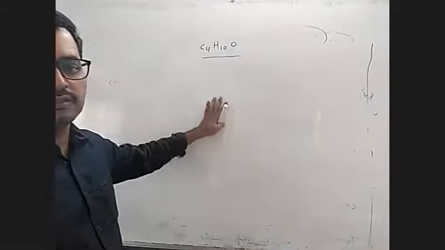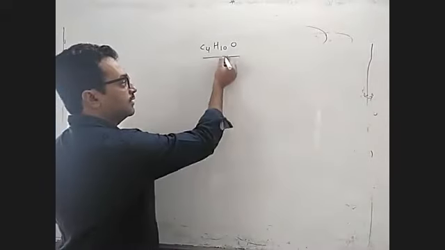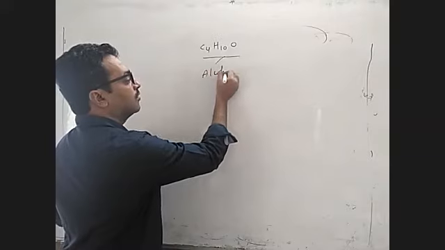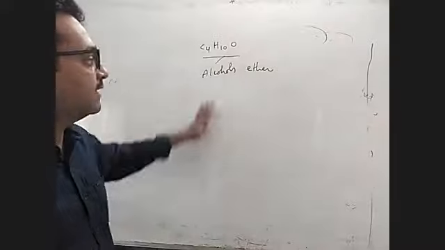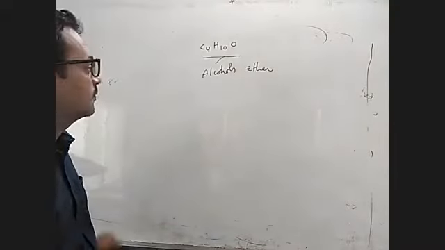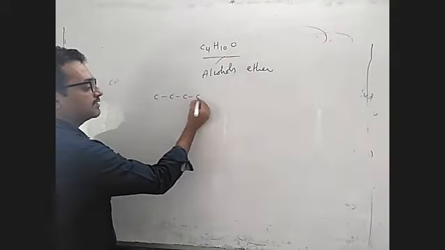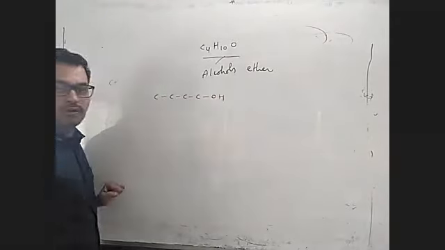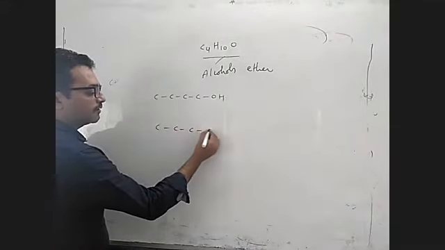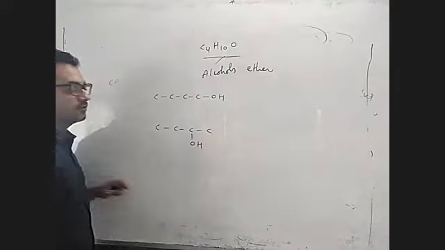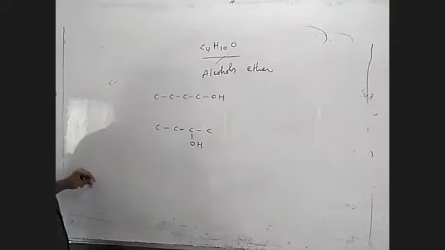First of all, what is this formula, C4H10O? This is the formula related to alcohol and ether, right? So how many alcohols can we write here? That we will see now. First, 4 carbons in a row on the right side. This is one alcohol, butanol, 1-butanol, and again 4 carbons but OH like this. So this is secondary butyl alcohol or 2-butanol. So with 4 carbons, 2 are possible.